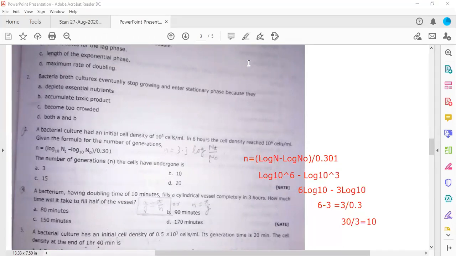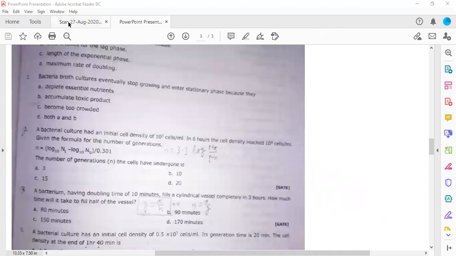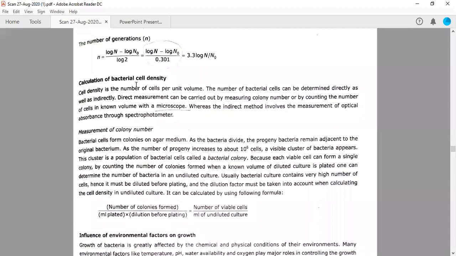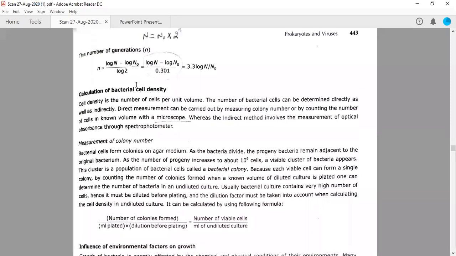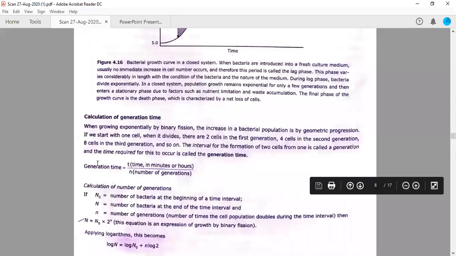Very good. So there are many equations given. First of all, we have solved some questions by using this equation: generation time is equal to total time divided by the number of generations. Or you can calculate the number of generations n as follows.